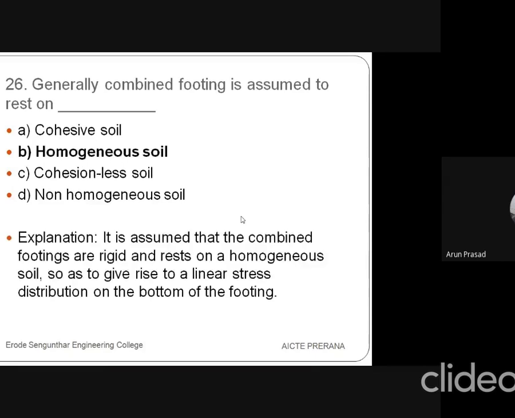That's why, while we are considering a foundation, we go to some depth to get a hard stratum, to get uniformity in nature and texture. Thus we prefer a homogeneous soil. It is assumed that combined footings are rigid and rest on a homogeneous soil so as to give rise to a linear stress distribution on the bottom of the footing.